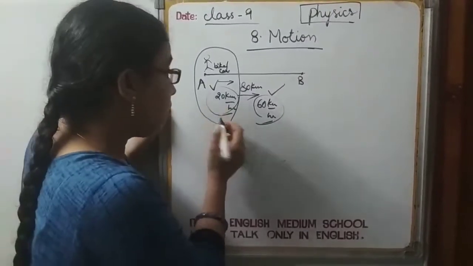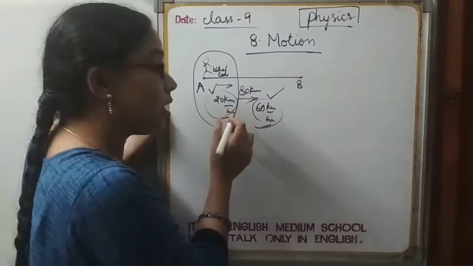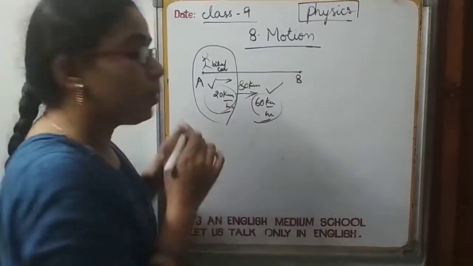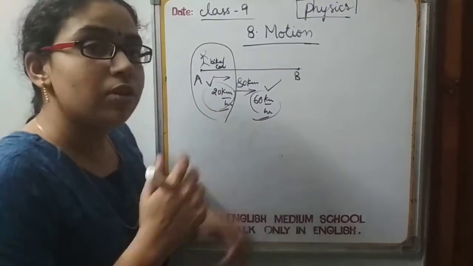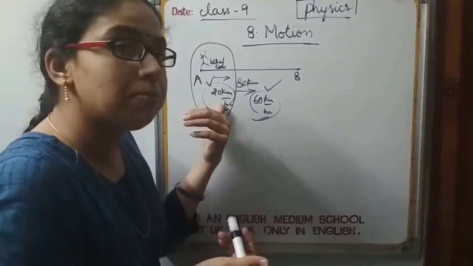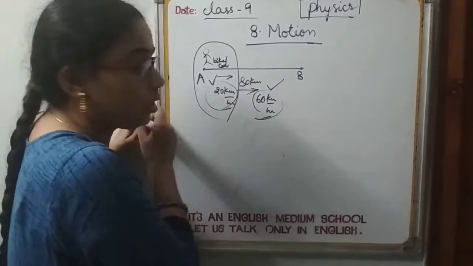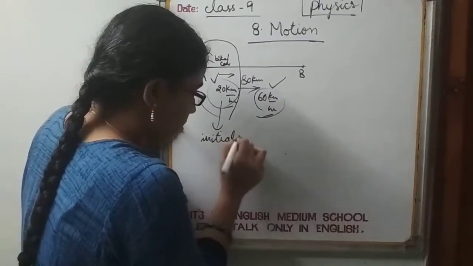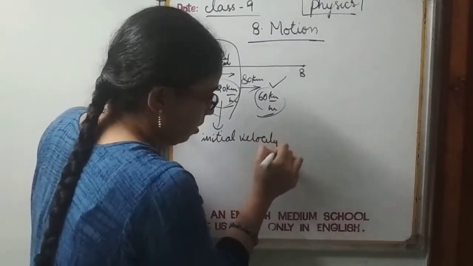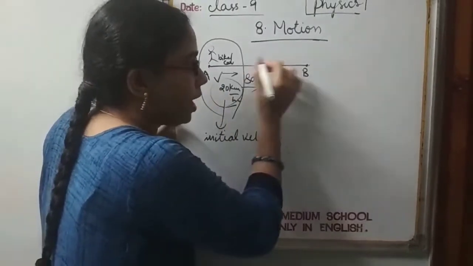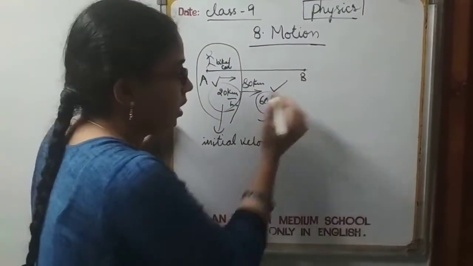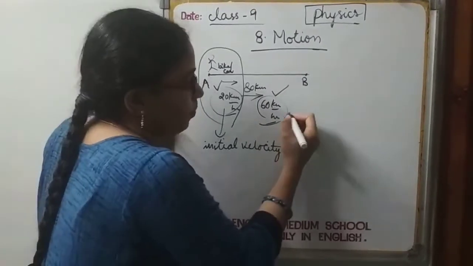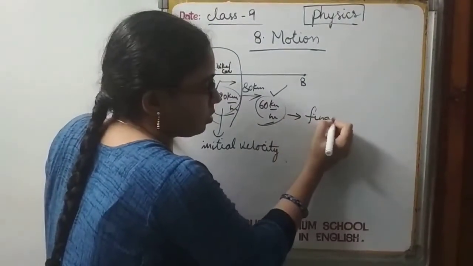The speed or velocity possessed by a moving object at its initial stages of journey is said to be initial velocity. Whereas the velocity possessed by a moving object in its final stages of journey is said to be final velocity.